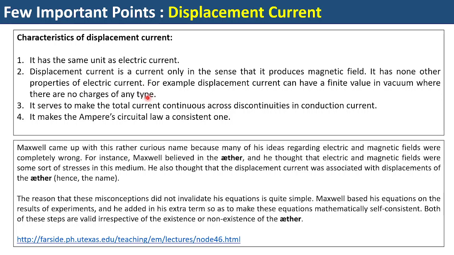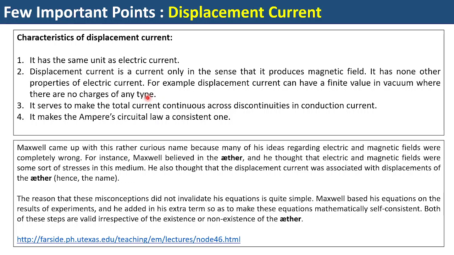Now, what is our notion about electric current? The notion is that electric current is something that flows whenever charges flow. In that case, the flow of charge per unit time constitutes the electric current. Now, in the case of displacement current, although it's a current, it has no property associated with the flow of charges. It is a current only in the sense that it produces a magnetic field.